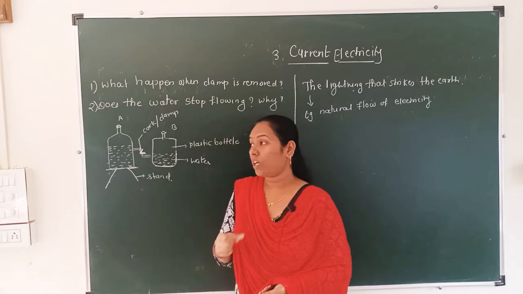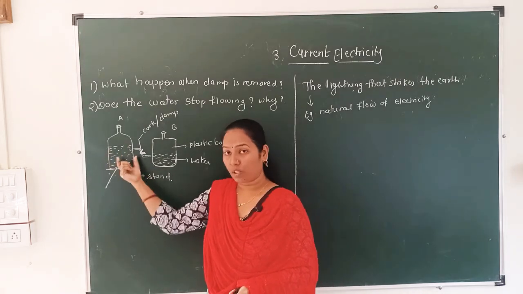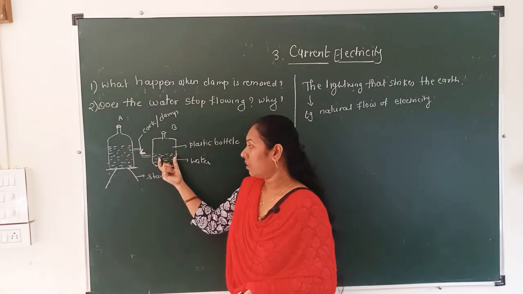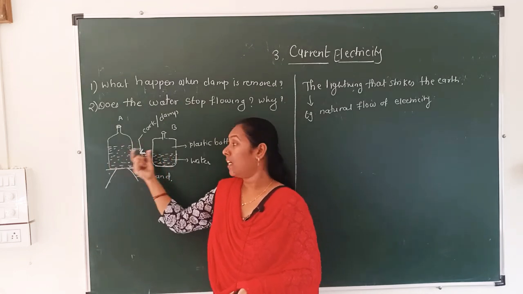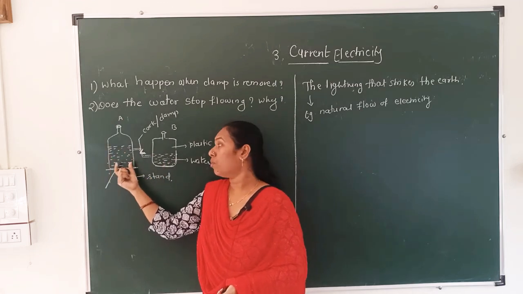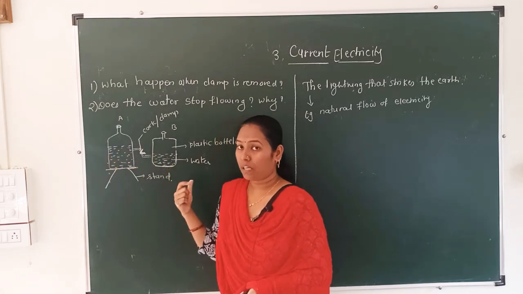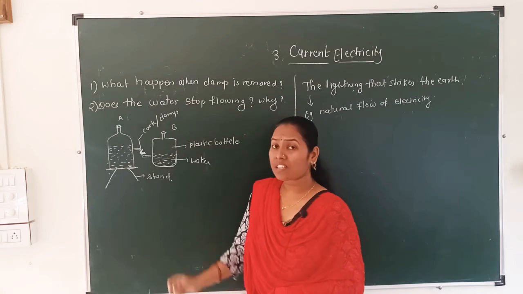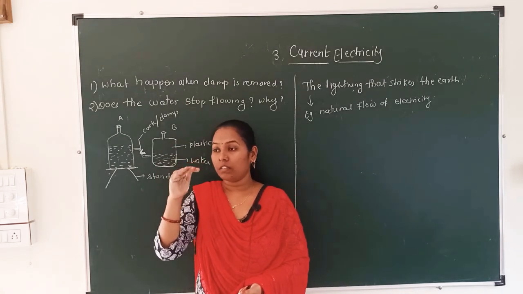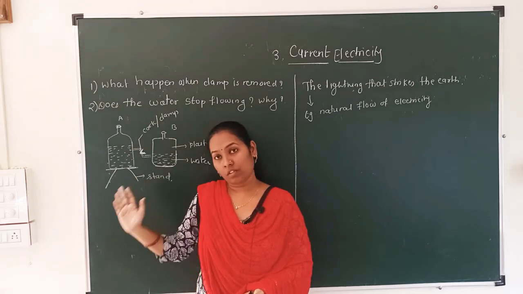All of you know what happens. The water from bottle A starts to move from bottle A to bottle B, or water from bottle A flows to bottle B. This is the answer to this question. It means water from the higher level starts to flow to the lower level.